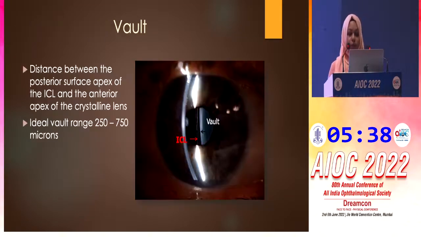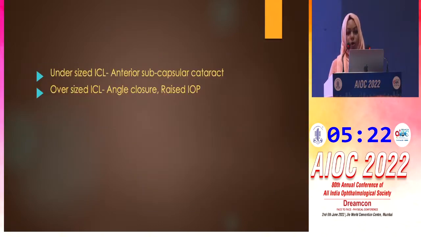So what is the vault? As we can see here, it is the distance between the ICL and the anterior capsule of the lens. So this distance should be about 500 microns, and the range is from 250 to 750 microns. What happens if it's undersized? It will touch the anterior capsule, leading to a cataract. And if it's oversized, what will happen? It will push on the iris, the angle will be closed, leading to a raised IOP. That's why the vaulting is of so much importance.